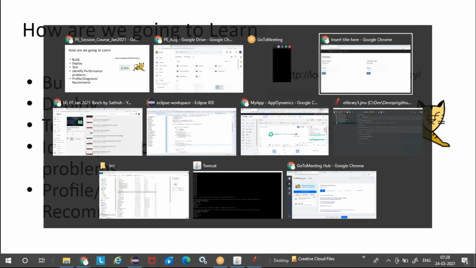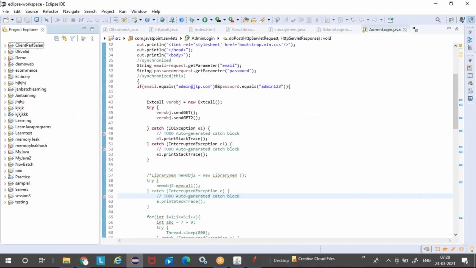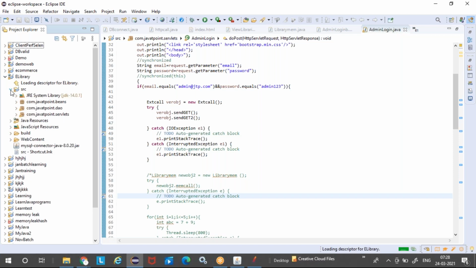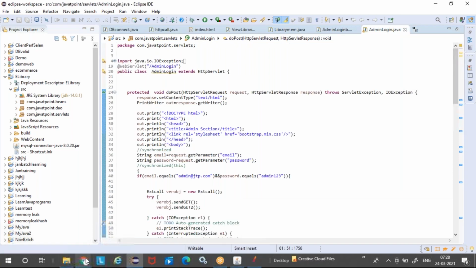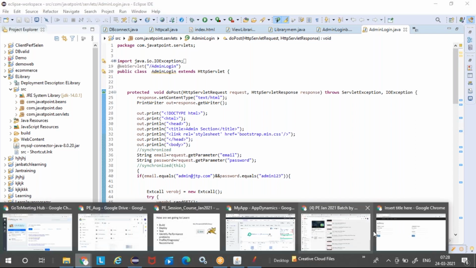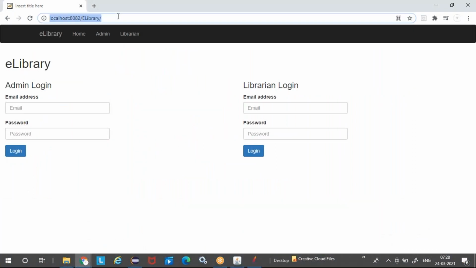I have this in my Eclipse. I have the entire set of programs. I have this e-library application, which is a complete web-based application. We will go and create problems in this code. I'll just go to this application and see how it looks. So this is a sample of the web application which we are going to use.